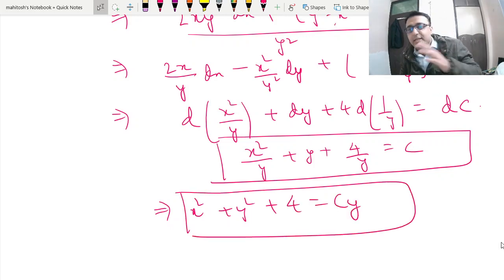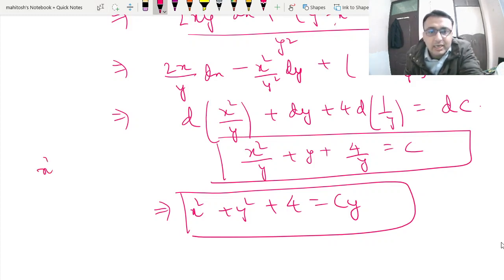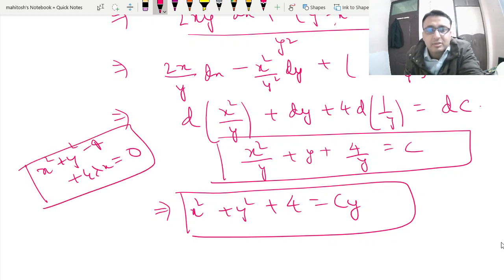A key point that has to be understood over here is that we started with x square plus y square minus 4 plus 4 lambda x is equal to 0. So this is the family of circles. Family of circles centered around the x axis, but here we can see it's centered around the y axis. So they are sort of orthogonal. Whenever your answer is like this, even if you make some mistake in the calculation, these are the important value points that have to be borne in mind, and this is the pattern that you must observe in mathematics.